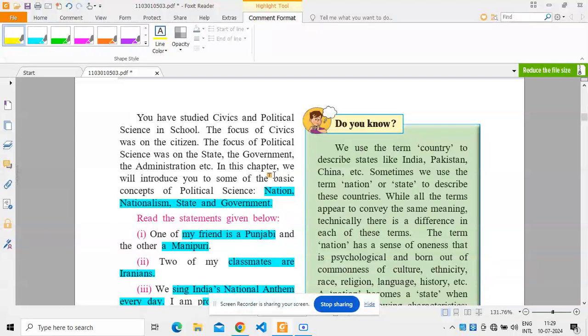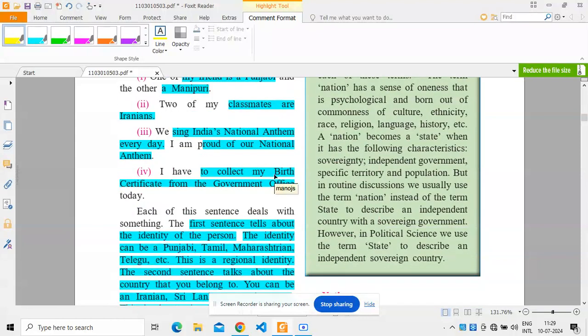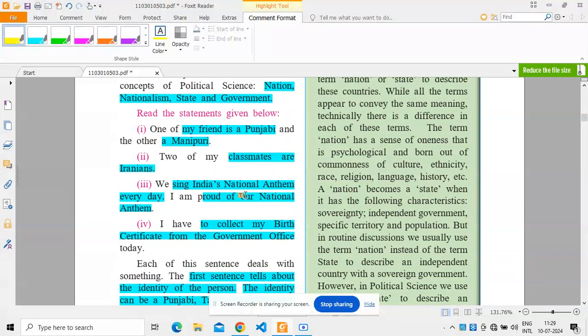Just before starting the nation, nationalism, state, and government concepts, we will try to understand them through examples, by reading these statements. First statement: one of my friends is a Punjabi and the other is a Manipuri. The second statement: two of my classmates are Iranians. The third statement: we sing India's national anthem every day and I'm proud of our national anthem. And the fourth statement: I have to collect my birth certificate from the government office today.